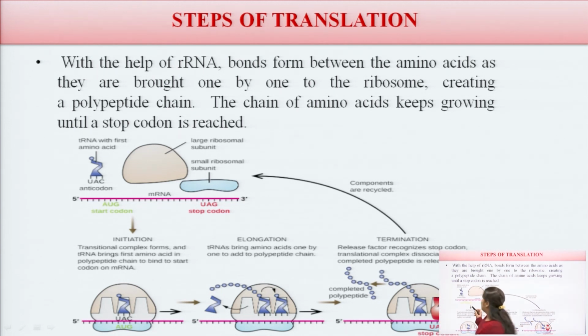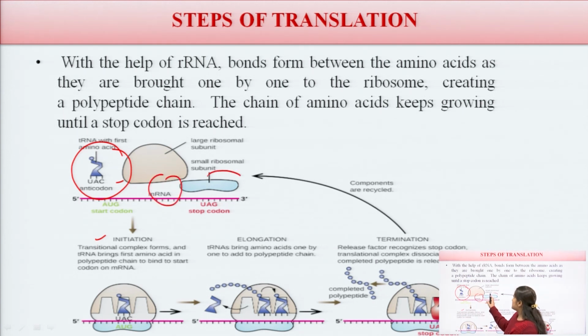So, here there is an initiation process where the tRNA with the first amino acid, that is a UAC anticodon, it is a mRNA, and this is a ribosome, the large unit or subunits, where the AUG codon starts, then UAG codon stop.